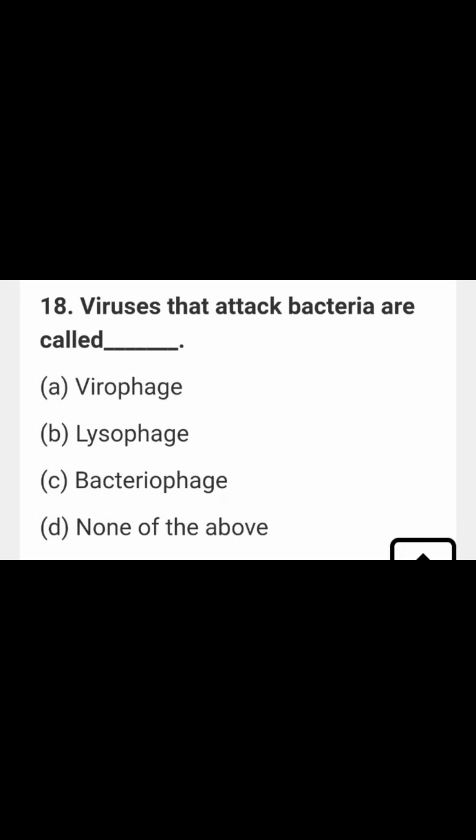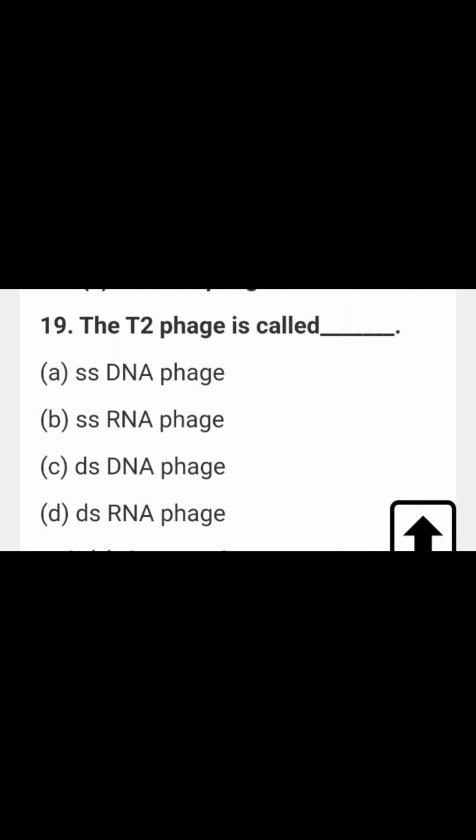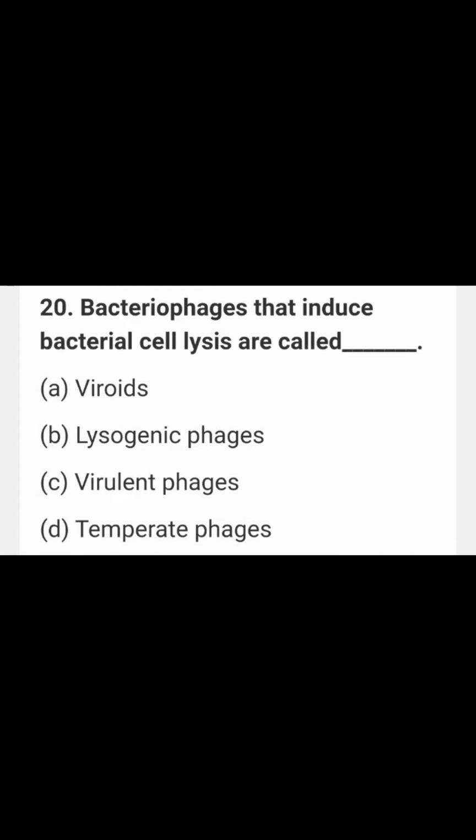Next one: the viruses that attack bacteria are called bacteriophages. You know this one well. And the T2 phage is also called a double-stranded DNA phage. And bacteriophages that induce bacterial cell lysis, bacteriophages that cause the bacterial cell to lyse, are called virulent phages. You don't have to attempt lysogenic, Nana. The correct answer is virulent phage.